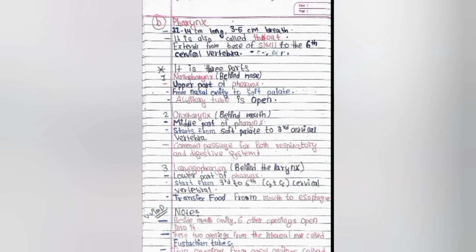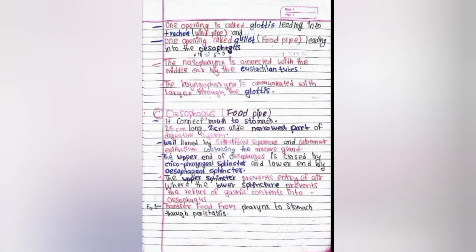These 2 openings from the internal ear are called the Eustachian tubes. 2 openings from the nasal cavity are called internal nares. 1 opening is called the glottis, which leads into the trachea, or you can say windpipe, and 1 opening called the gullet, or food pipe, leading into the esophagus.